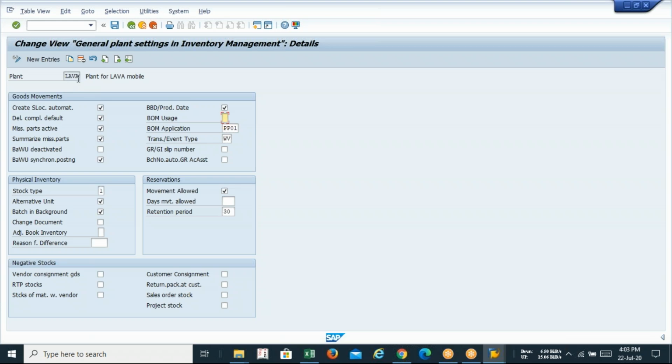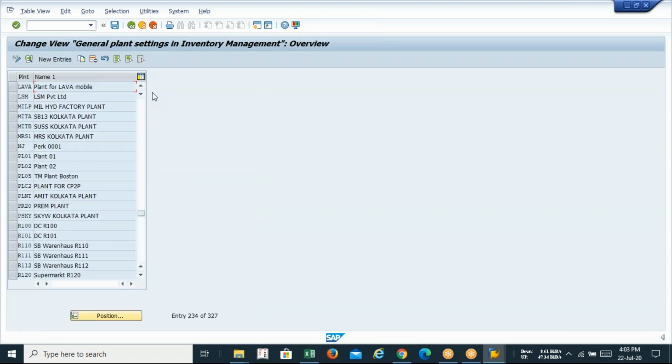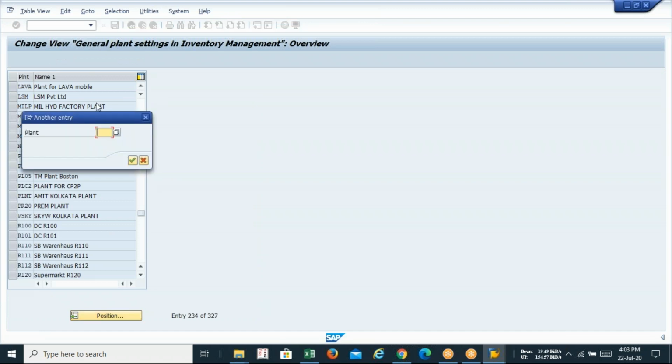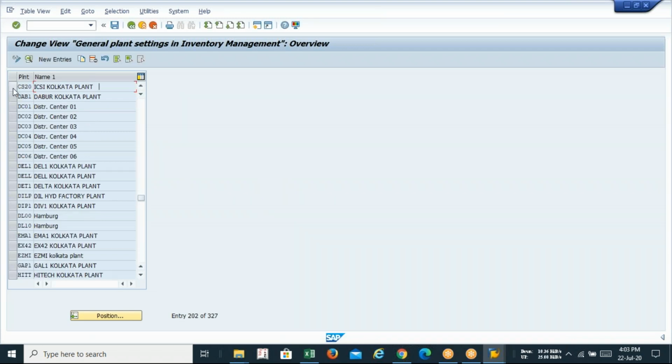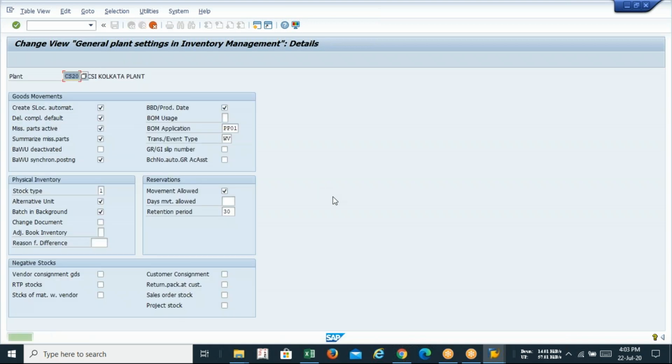I'm just replacing the plant CS20 with my plant lava. In your case, come to the position, type CS20, enter and select. Okay, now click on copy.